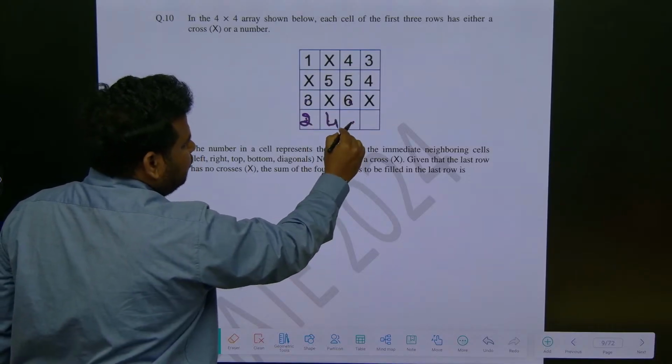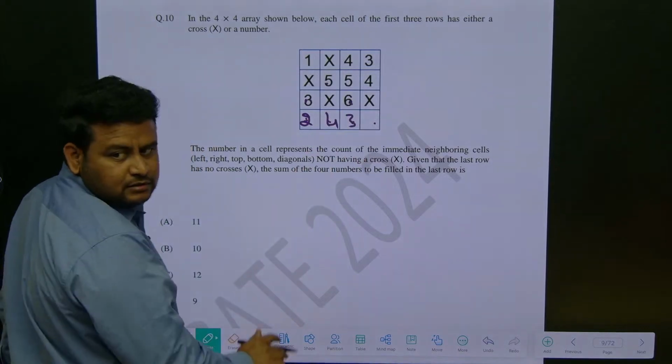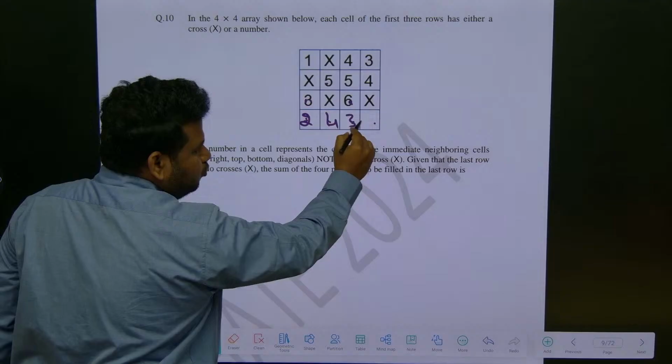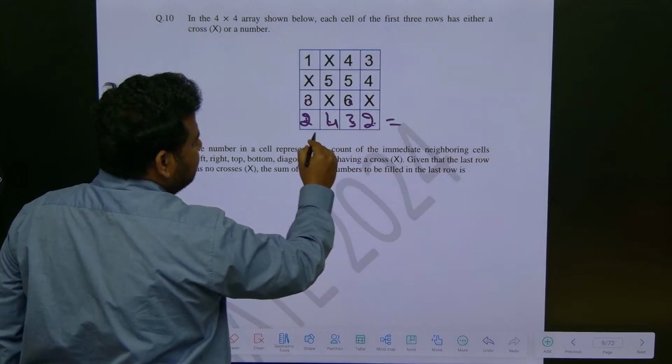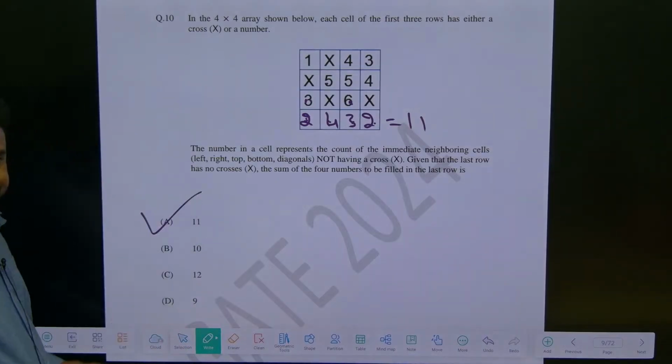Now if you talk about this, 1, 2, 3. Here it is 1, 2. So this will be 2. So if you add this, what will I get? 6 plus 3, 9. 9 plus 2, 11. So the answer is what? Option A. This is the logic.